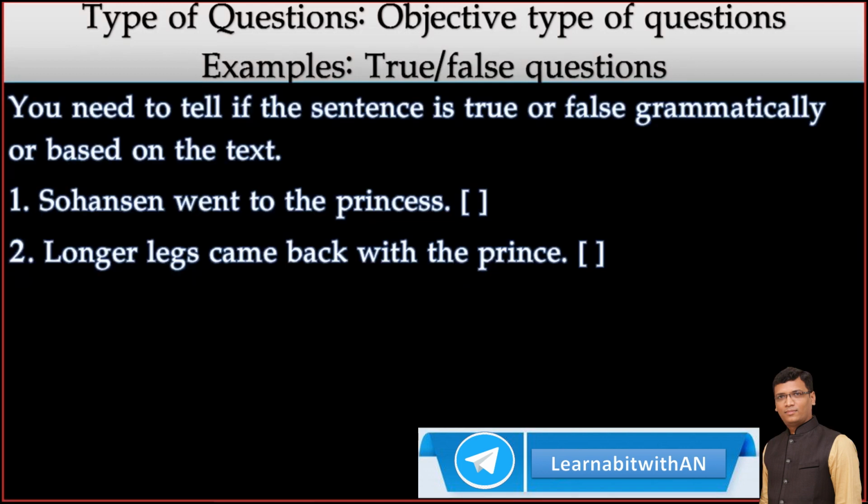One of the most used types of question is the true or false category. You have to tick mark if the answer is grammatically correct or wrong.